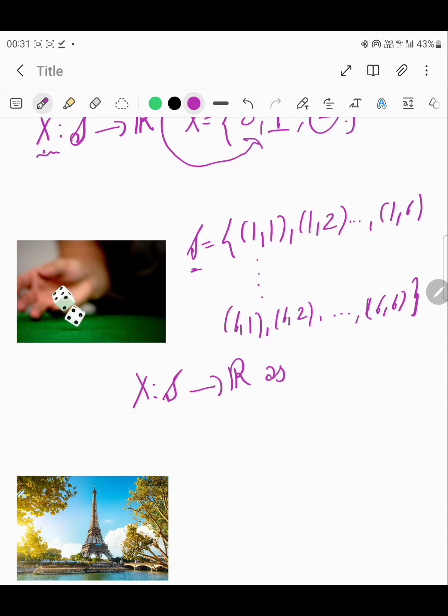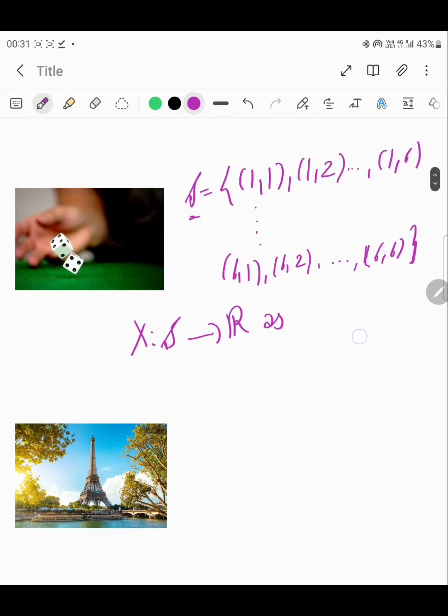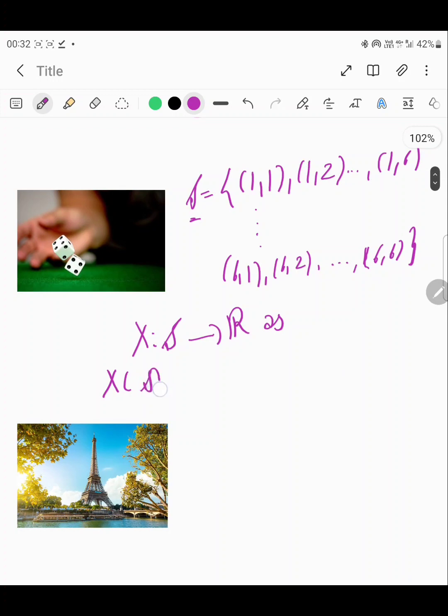So now I will define my function for this random variable X, like let us say X of i comma j, that is the sum of, let me just write it in this way, X of S is equal to the sum of the two numbers appearing on the pair of dice, right?